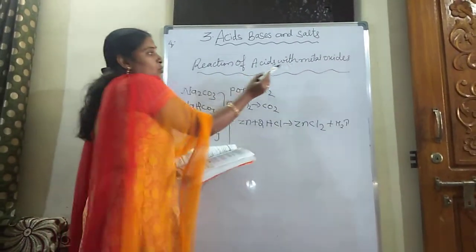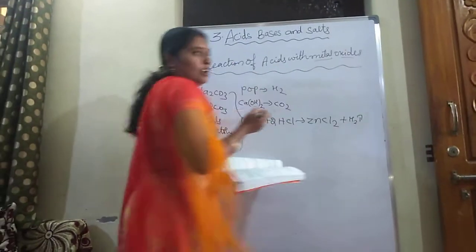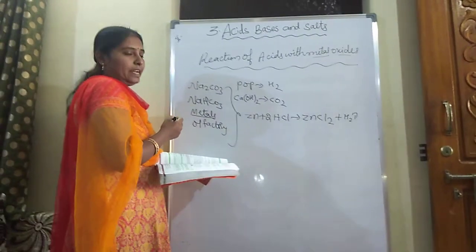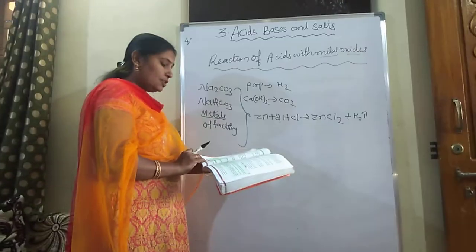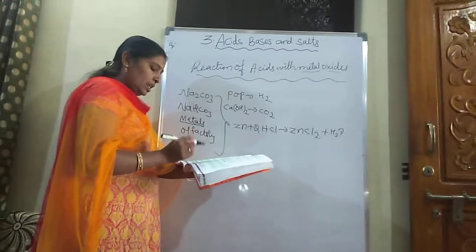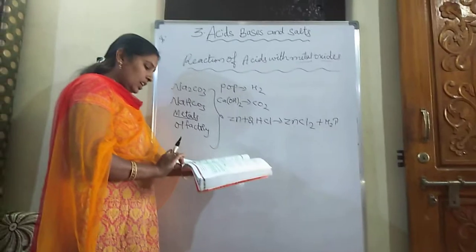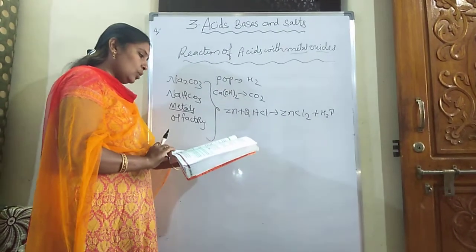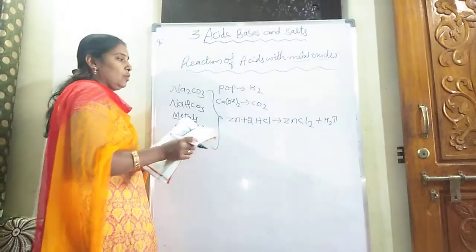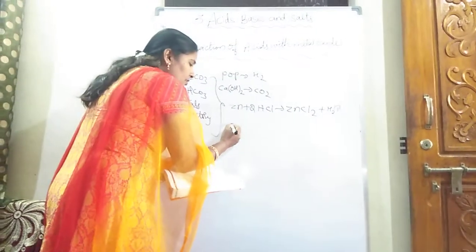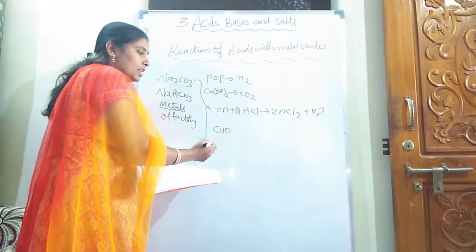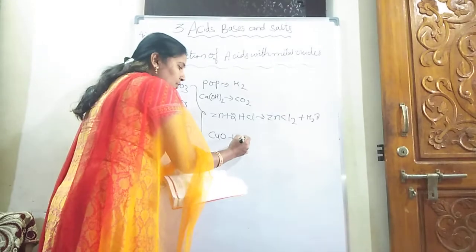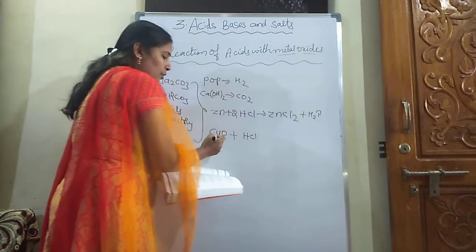Now we are going to discuss what happens when an acid reacts with a metal oxide. An example is given in your textbook as Activity 6, reaction of acids with metal oxides. Take a small amount of copper oxide in a beaker and slowly add dilute hydrochloric acid and observe the changes in the solution. What do you observe? So it is asking us to take copper oxide. Copper symbol is Cu. When it reacts with oxygen, it forms an oxide. Copper is a metal or not?